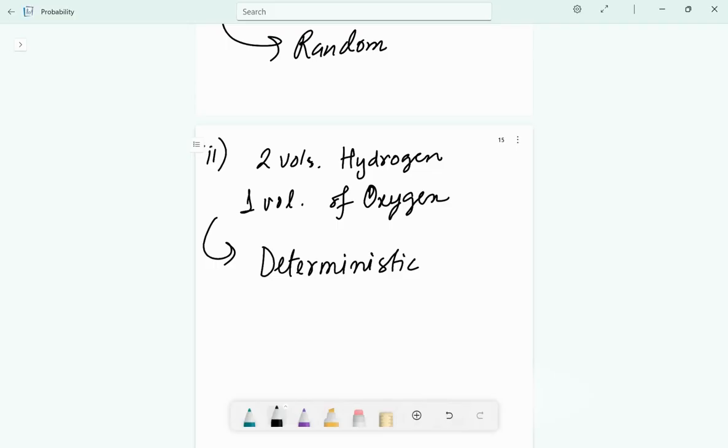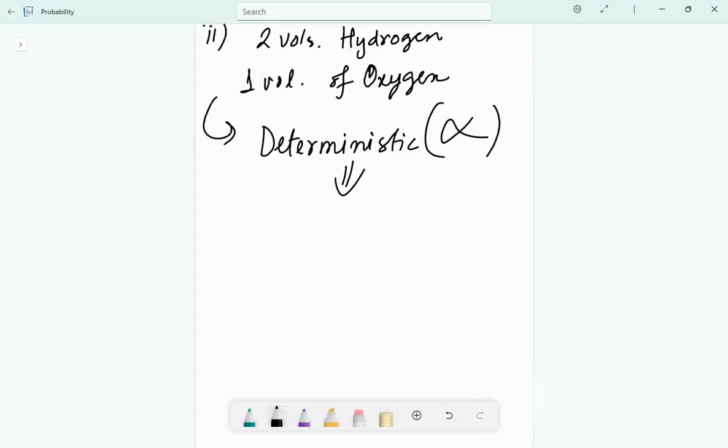Random experiment and deterministic experiment. We are not going to talk about deterministic experiment much in this semester or in this BSc course because probability always refers to the randomness, to the chance of the outcome. We need the answer which is the chance of the outcome, or the outcome which we do not know. So this is not in our course. Just that I'm saying, if you need a definition still, a deterministic experiment is one where the exact outcome can be predicted before performing the experiment.